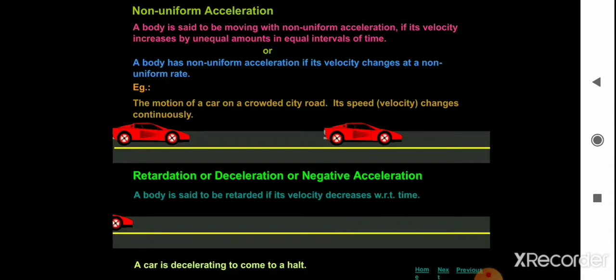Retardation or deceleration or negative acceleration.